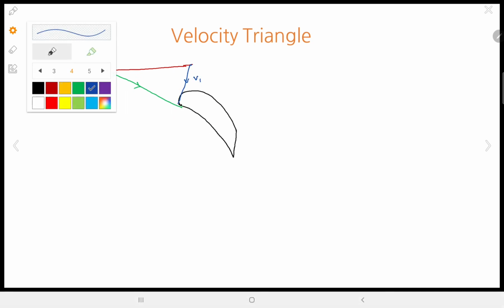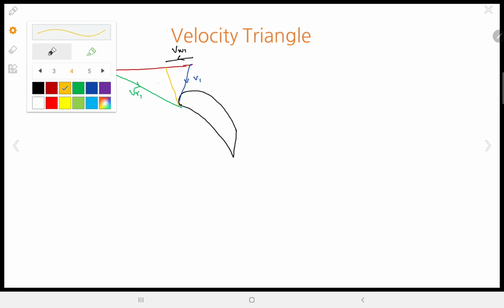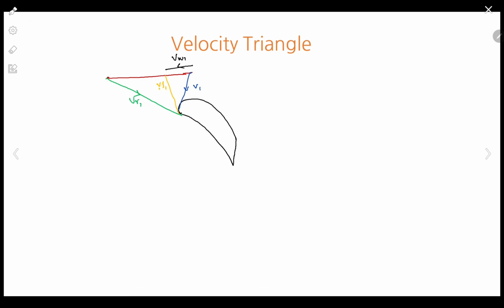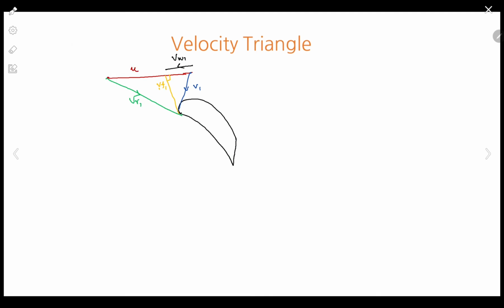After that there was Vf bar like this and Vw bar like this is Vw1. This is VR1, this is VR2, and this entire is U bar. Followed.